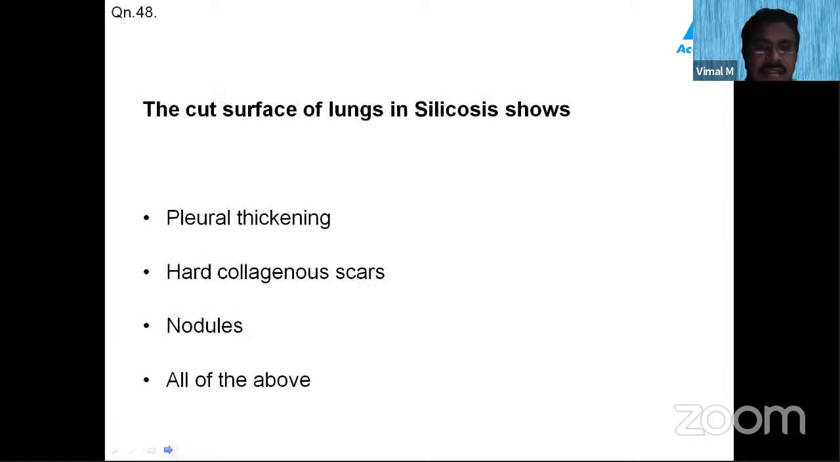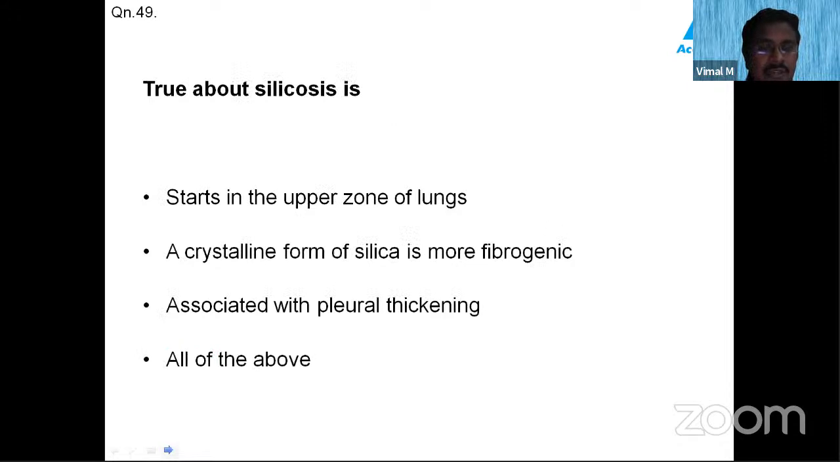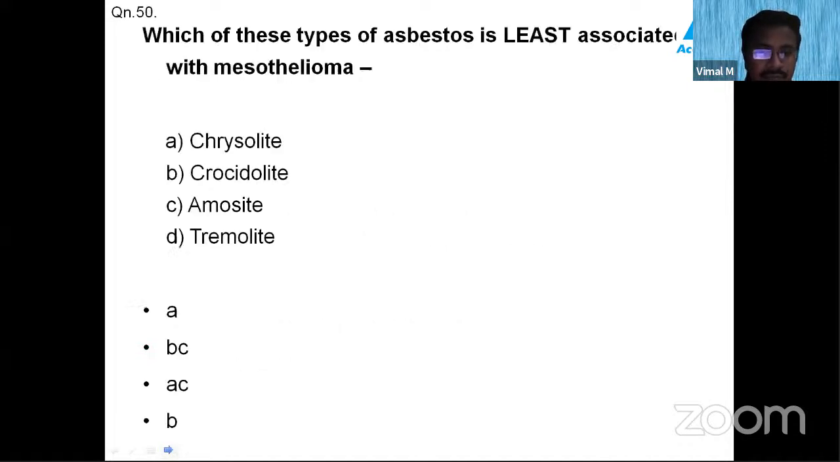The cut surface of the lungs in silicosis shows pleural thickening, hard collagenous scars, and nodules. So the answer is all of the above. True about silicosis: it starts in the upper zone of the lung, yes, we saw that. A crystalline form of silica is more fibrogenic, yes, and it is associated with pleural thickening. So the answer here is all of the above.